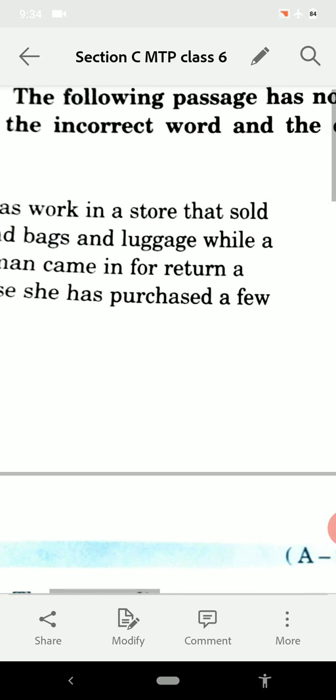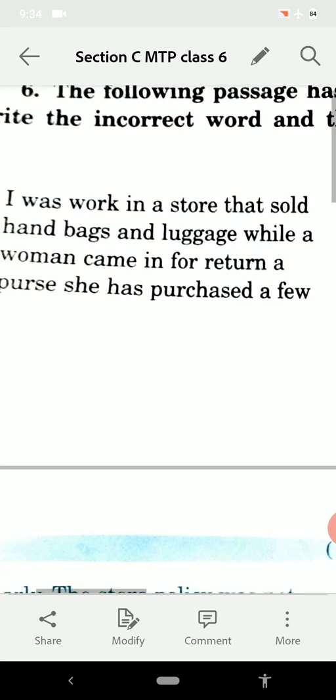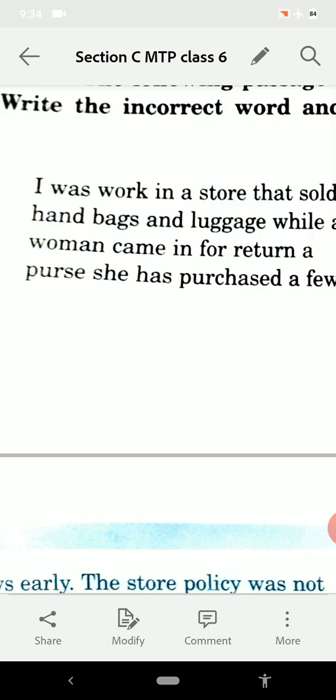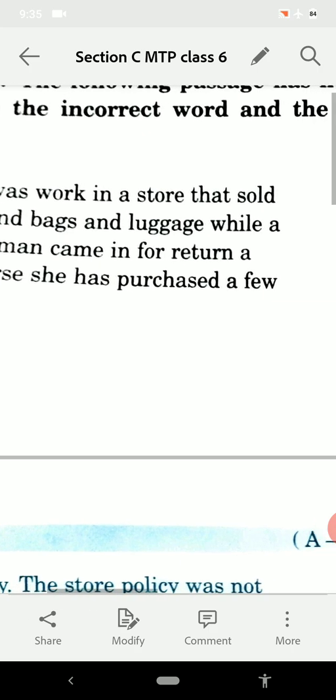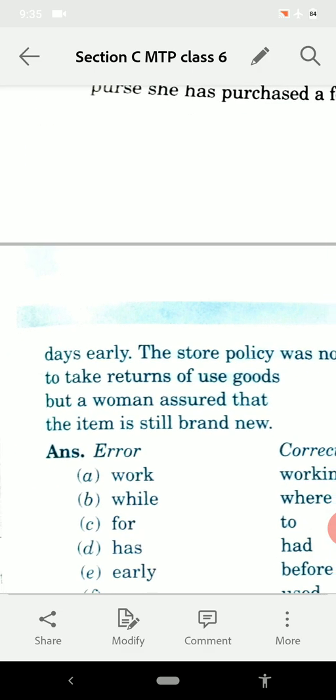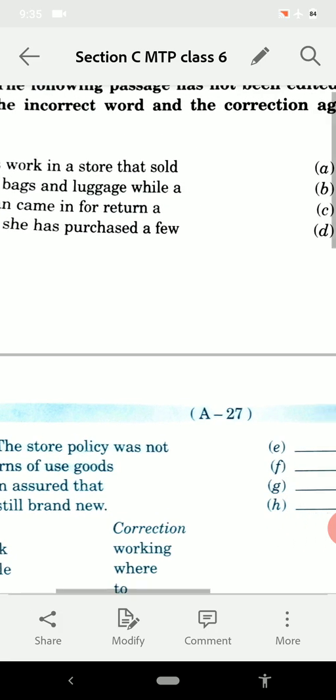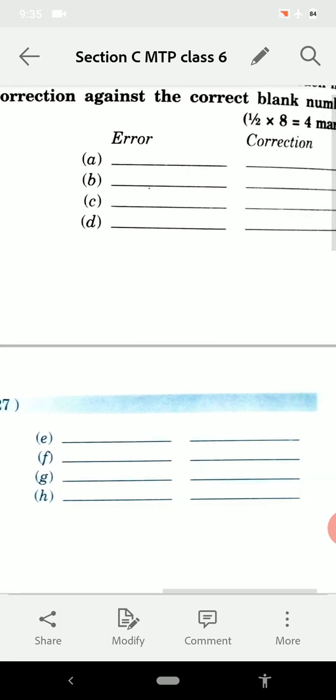I was working in a store that sold handbags and luggage while a woman came in for return a purse she has purchased a few days early. The store policy was not to take return of used goods, but a woman assured that the item is still brand new. So this is the passage, and see this side, error and correction.